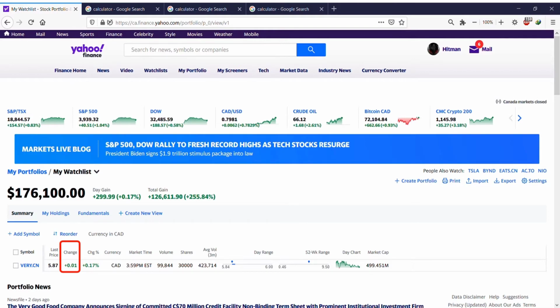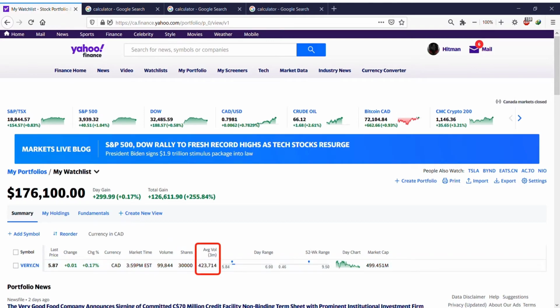Change, as you can see, changes. The percentage of change, like how much gain or loss you had. Currency CAD, which means Canadian. Market time, it shows the time right now. Volume, it shows the amount of the volume per day, the amount of shares of this company being bought and sold. Shares, it shows the amount of shares that I have. Okay, it says 30K.